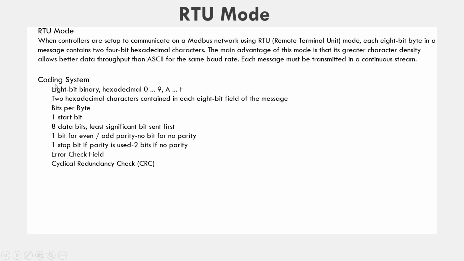This is an example of a coding system where 8-bit binary is represented by hexadecimal, that is 0 to 9 and A to F representation. Two hexadecimal characters are contained in each 8-bit field of the message. There is 1 start bit, 8 data bits, 1 bit for even or odd parity, and 1 stop bit if parity is used, or 2 bits if no parity. Then last is the error check field, and the code used is the cyclic redundancy check, CRC.